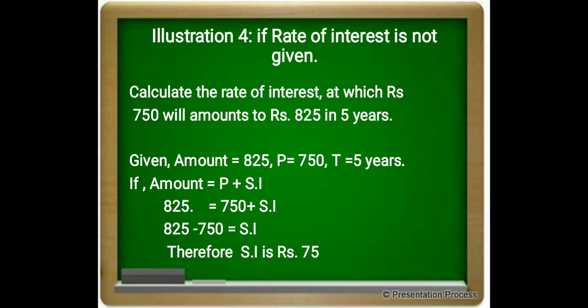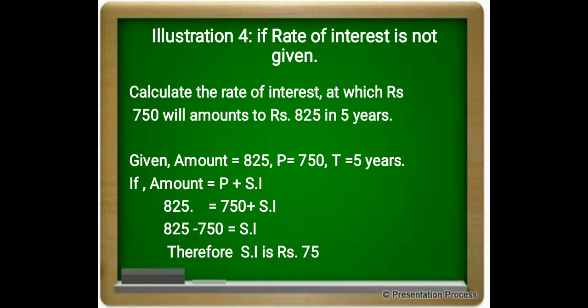So the given amount is 825, principal amount is 750, time period is 5 years. Amount is equal to P plus SI: 825 rupees is equal to principal 750 plus SI.